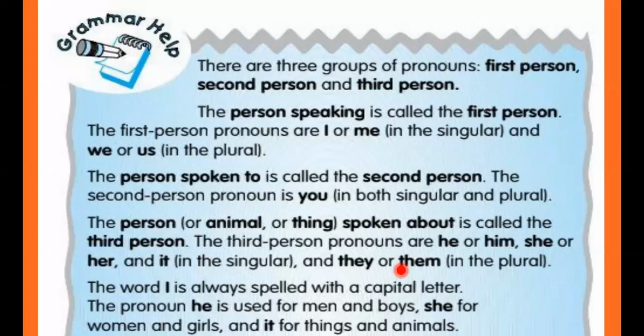Okay, so let's try without seeing. Can anyone tell me what subject personal pronouns are? I'm talking about subject personal pronouns. You can repeat with me. Subject personal pronouns are I, he, she, it, you, they, we. Okay, so these are subject personal pronouns.